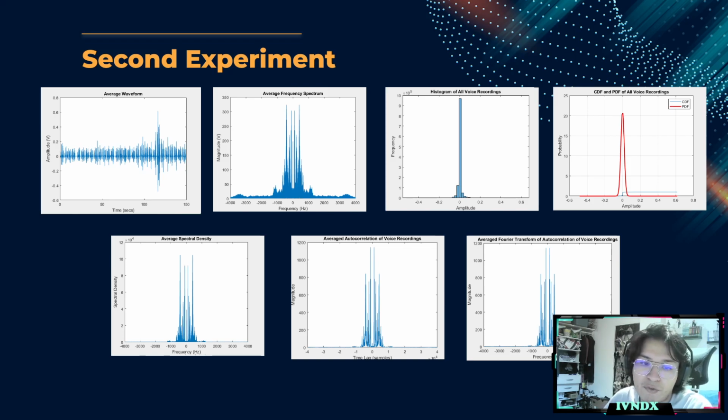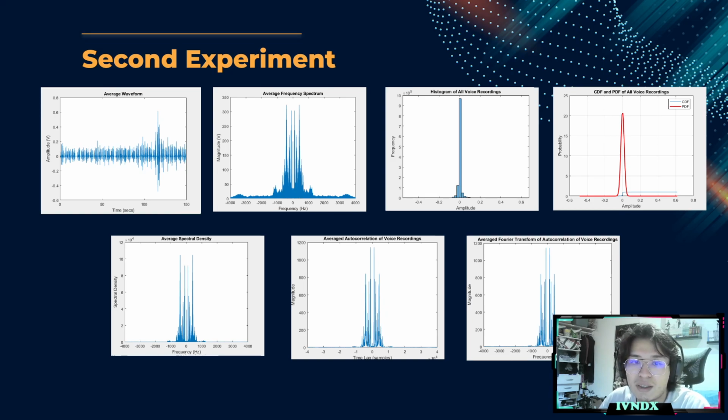However, when we talk about frequency, the Fourier transform and the average spectral density, we can clearly see similarities to the voice recording made only once instead of 30, since this one is made by averaging the values, as I previously said.